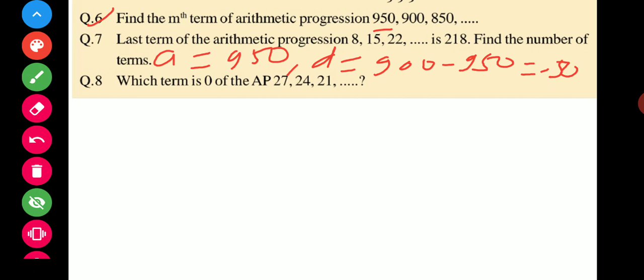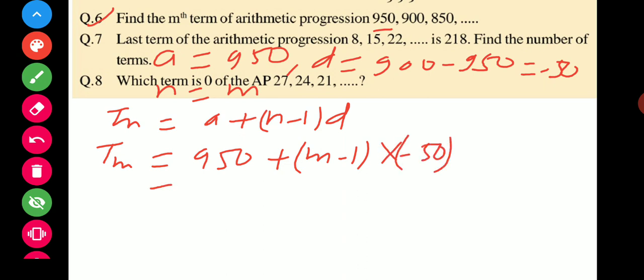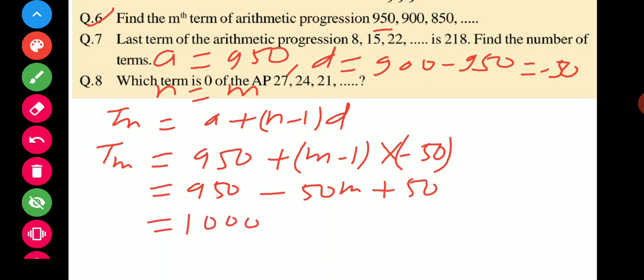Now mth term, so n is equal to m given. So your formula is Tn is equal to a plus n minus 1 into d. So here n is m, a is 950 plus, n minus 1 is m minus 1, and d is given as minus 50. So what will happen? 950, it becomes minus 50m plus 50. 950 and this, it is 1000 minus 50m. So that is your answer.